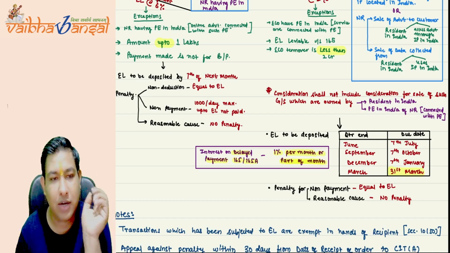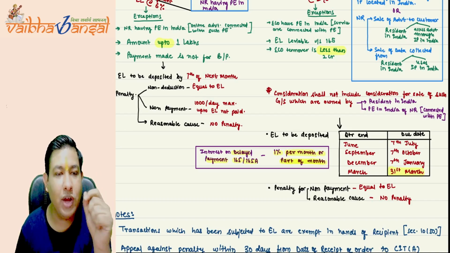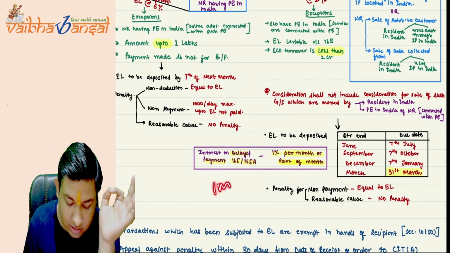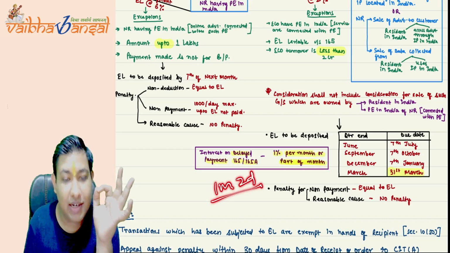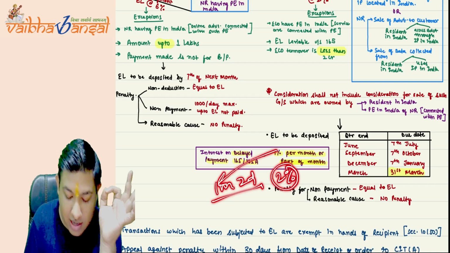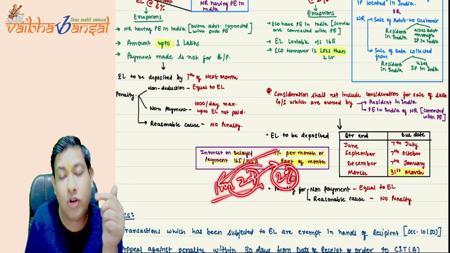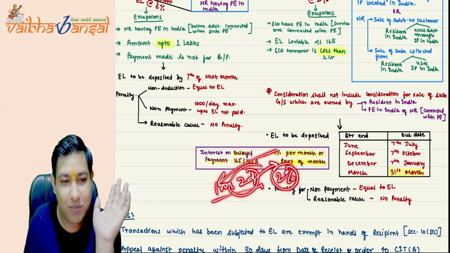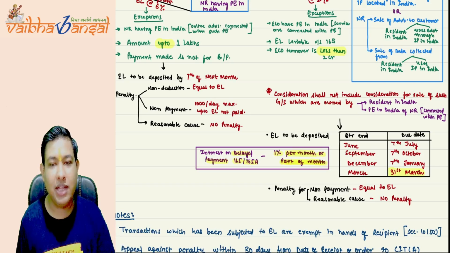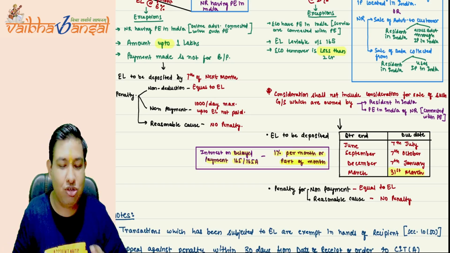Which means if you have delayed for 1 month and 2 days, then the interest will be applicable at the rate of 2%: 1% for 1 month, and the 2 days as part thereof will also attract 1%. If you delay even by 1 day, then 1% will be charged to you.